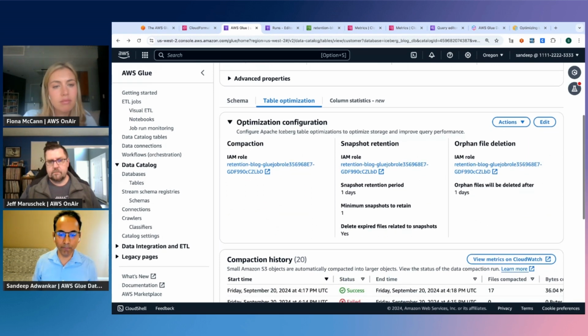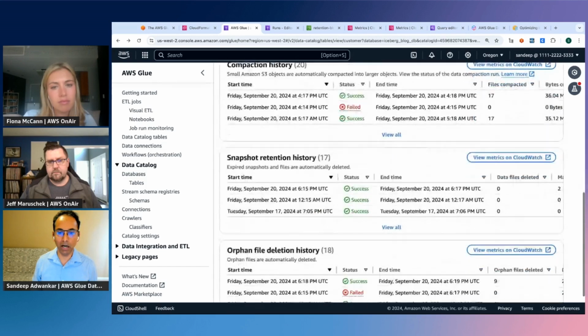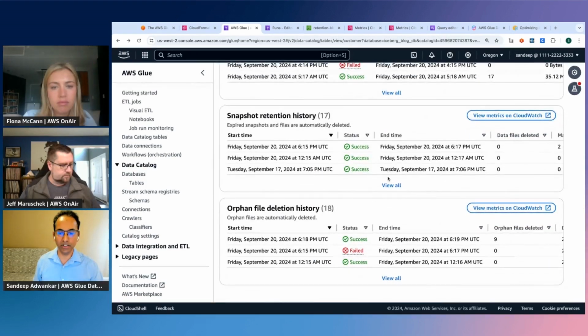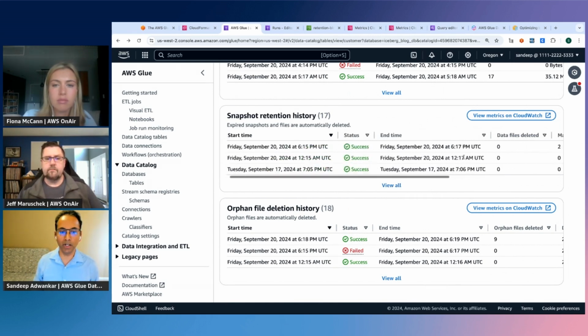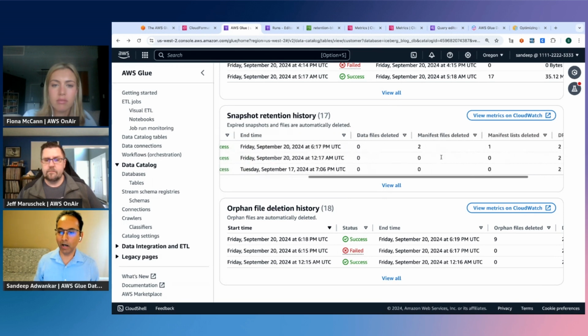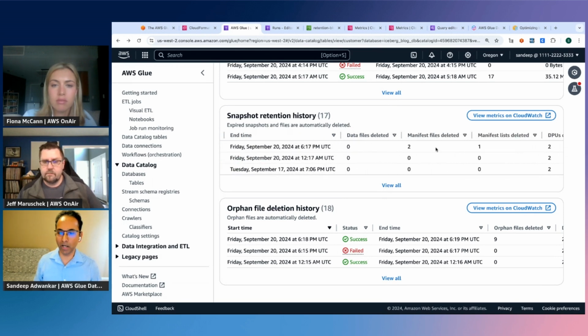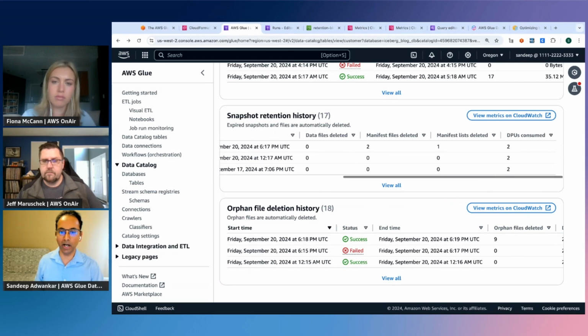I've done that before, and I can see the history of this. I've been using this table for a while, and I can see that right now I have not, for example, in this case, but today it found that there are certain manifest files that are eligible for expiration, so it went ahead and deleted them.